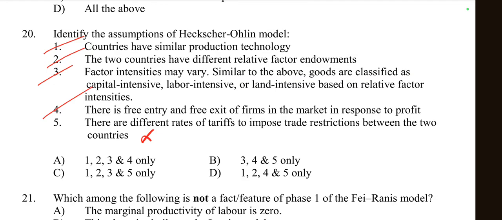So option 5 is incorrect, because the HO model typically assumes no trade barriers such as tariffs. So it focuses on the effects of factor endowments rather than trade policies. So option 5 is incorrect here. 1, 2, 3, 4 are correct. So option A is right here.